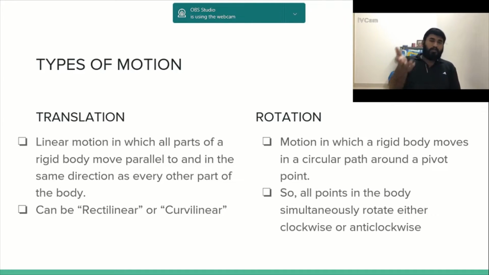We talked about human locomotion some time ago. Human locomotion, as I said, is a translation of the center of mass of a human body in space, right? But for this translation to occur, there should be rotation in many other joints, isn't it? We'll talk about it in detail. Let us see some pictures.